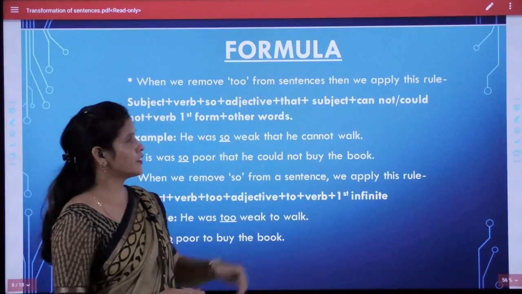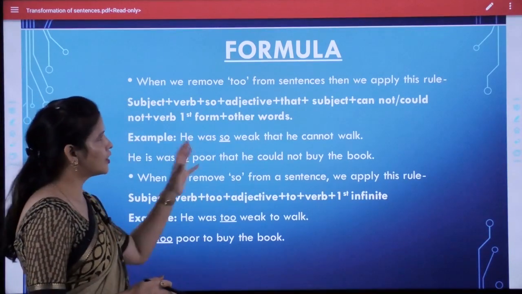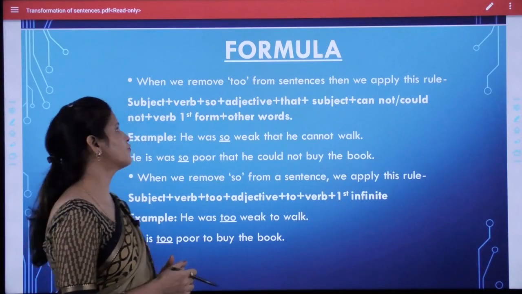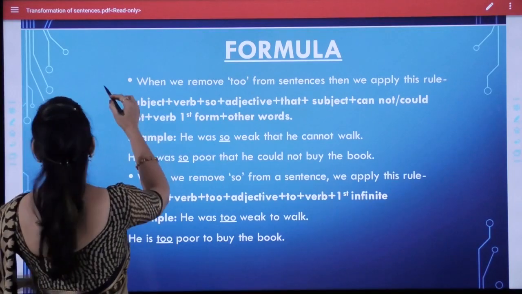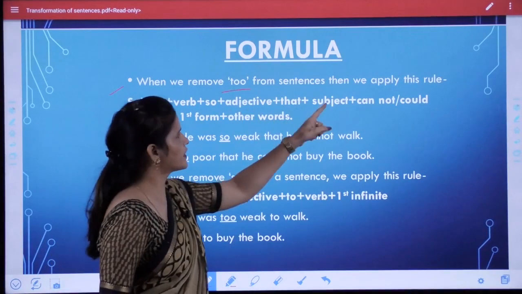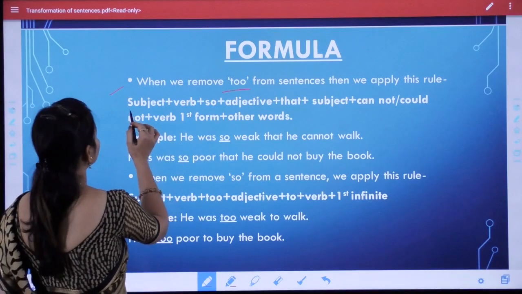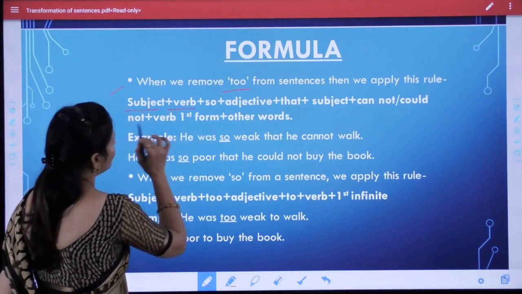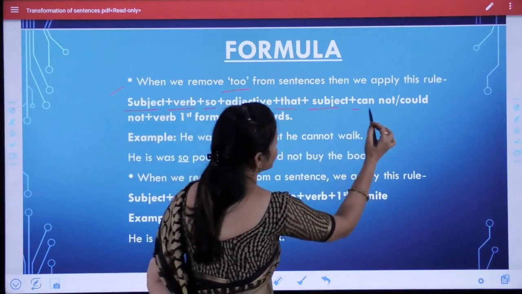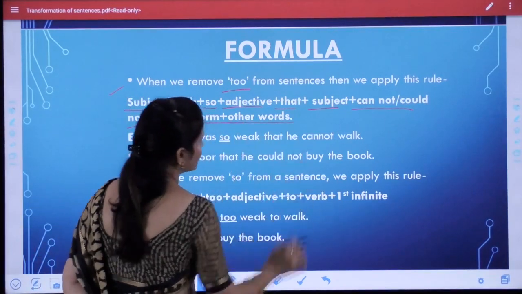Student, there are two formulas on this page. Now you have to learn these formulas to make your transformation more powerful. Now look here, student. When we remove "too" from a sentence, then we apply this rule. What is this rule? First of all, we use the subject, then verb plus "so", then adjective, then "that", then subject and "cannot" or "could not", then the first verb form, and after that other words.